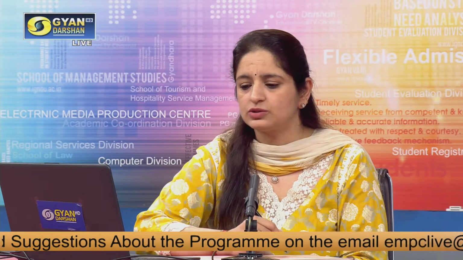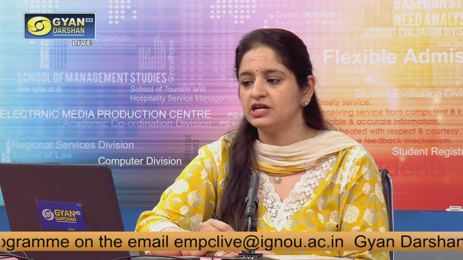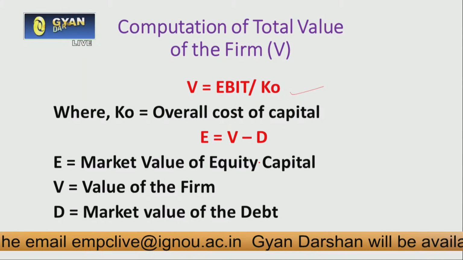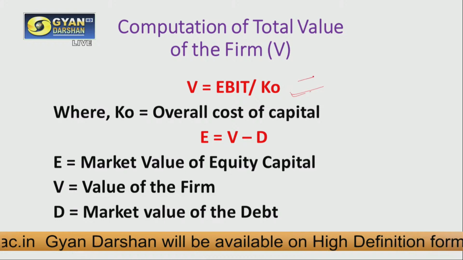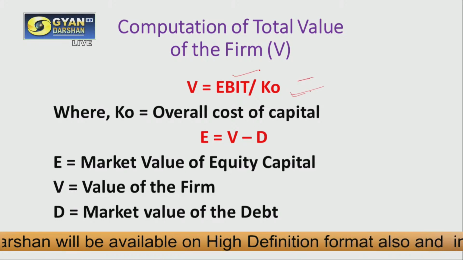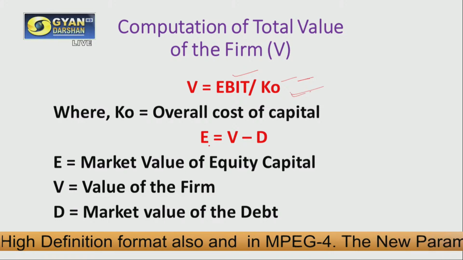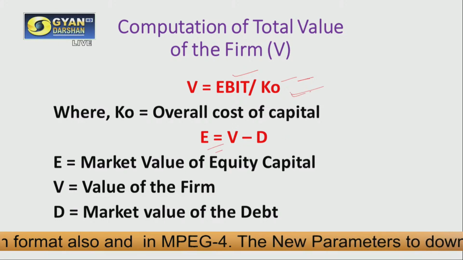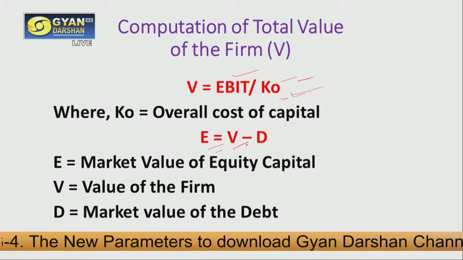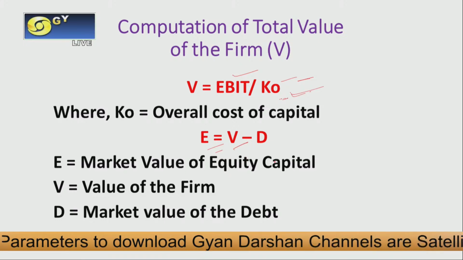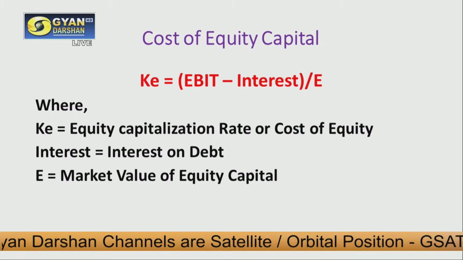Just like we used formulas for the net income approach, we will also use formulas in the net operating income approach. For the calculation of V, that is the value of the firm, it is equal to overall profit, that is EBIT, divided by overall cost of capital. Then the value of equity can be derived from the value of the firm, which we calculated in this formula. So our value of equity is equal to value of firm minus value of debt in our capital structure.